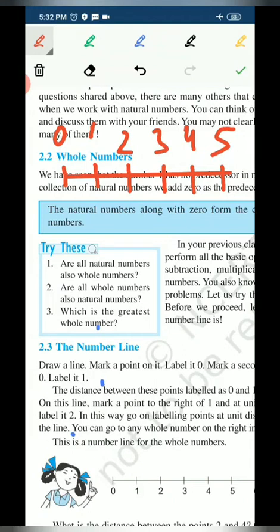Number line: a straight line and the numbers written over it with an equal distance between them, and that distance is always a distance of 1 unit. Unit means 1. We call the distance between the numbers on the number line in the form of units. Keep in mind, this unit is very important. So what is the number line? A number line is a straight line with the numbers written over it with an equal distance of 1 unit between them.